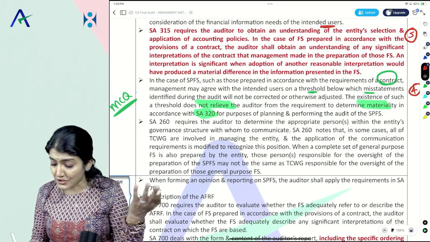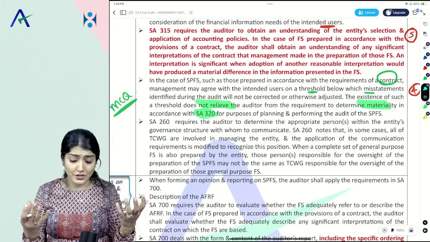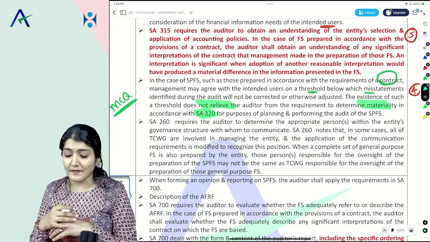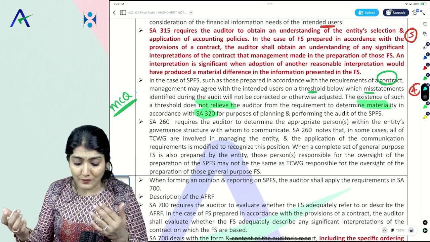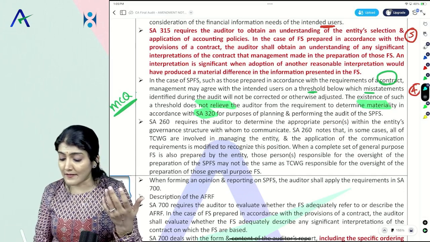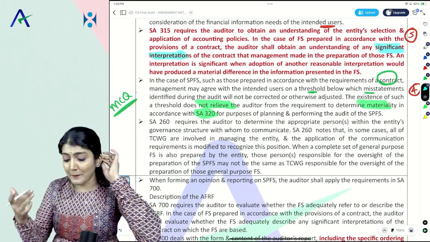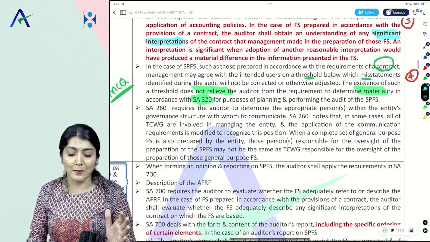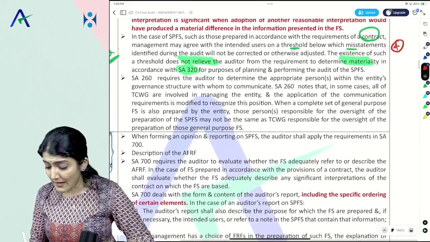An interpretation is significant when adoption of another reasonable interpretation would have produced a material difference in the information presented in the financial statements. Right? So, whether a provision is to be made or not made, there could be a significant difference in interpretation which could lead to a material difference. Right? Okay. And the last point over there, what is the last point over there?